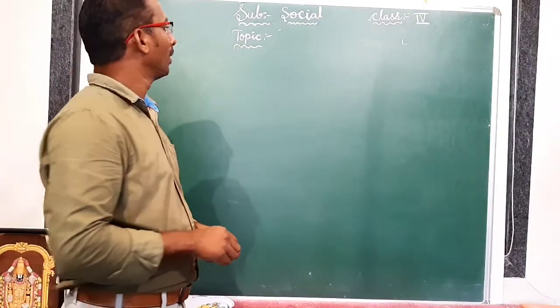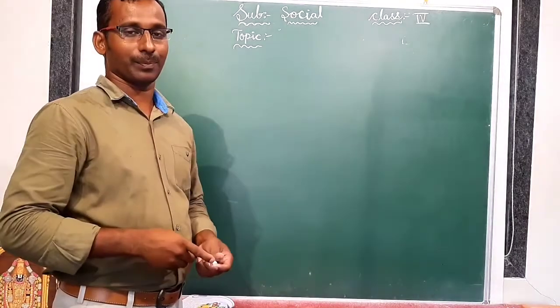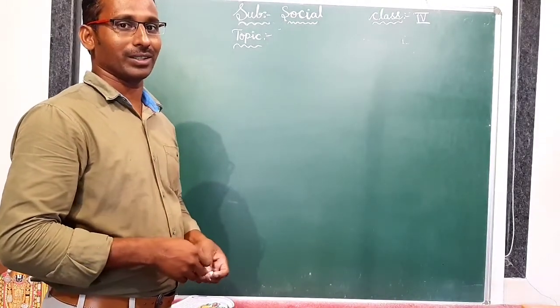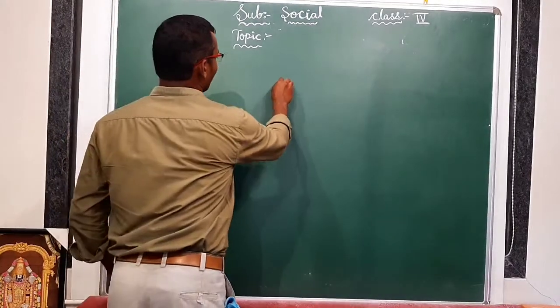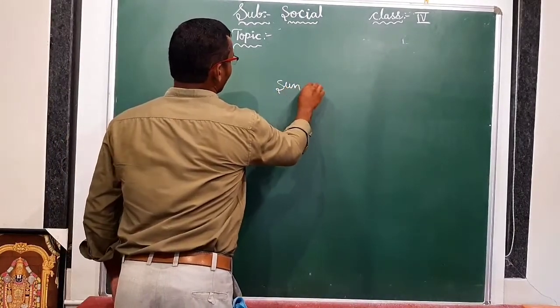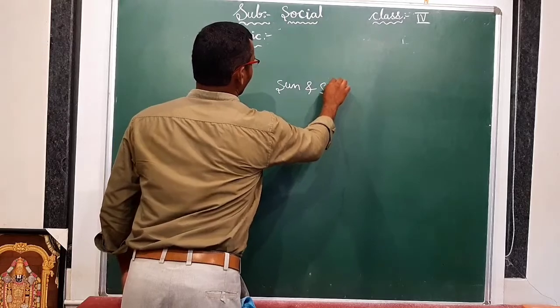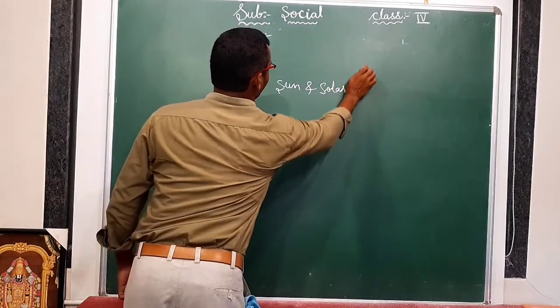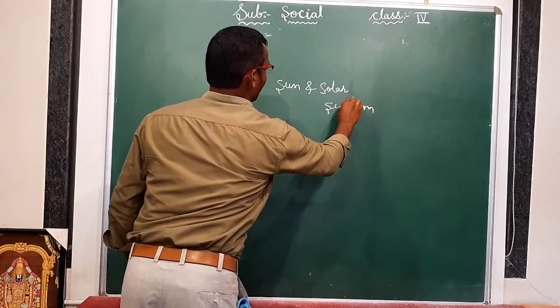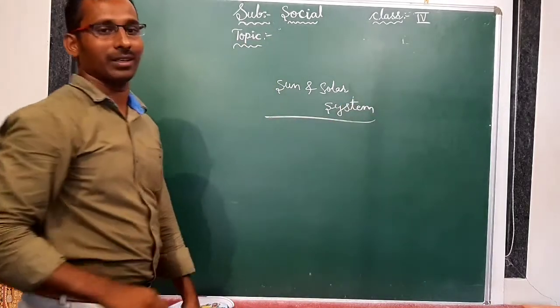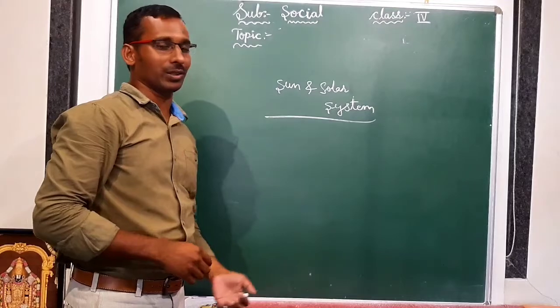Okay students, what we discussed in our previous class. What is the topic? We discussed sun and solar system in our previous class. Is it right? I am revising now about sun and solar system.